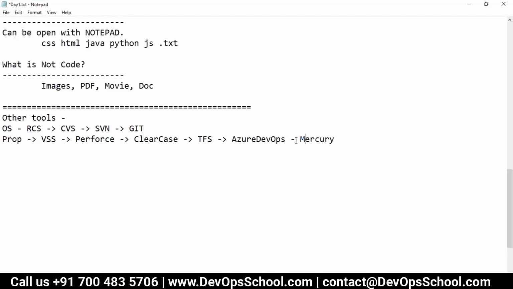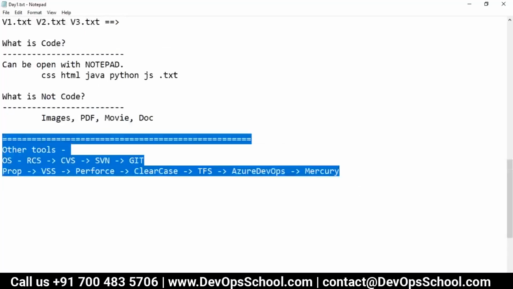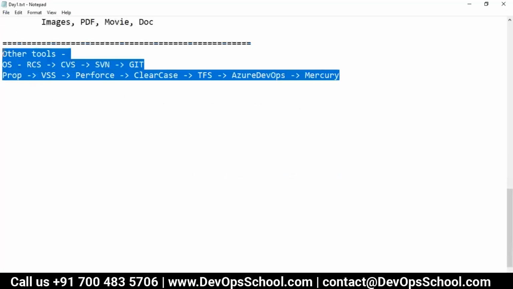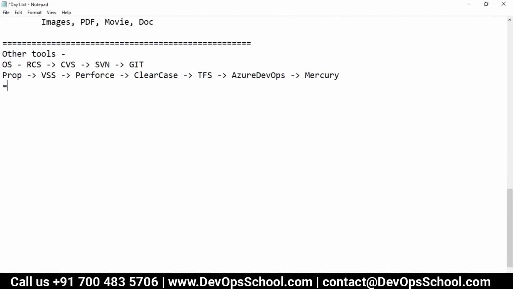So you see there are so many things here. Guys, these are the tools. Now you must be wondering, we have so many tools available, so why are we all crazy about Git? What is the reason?